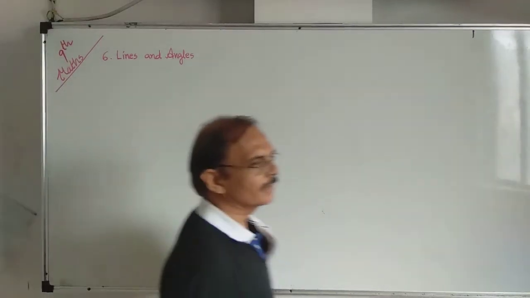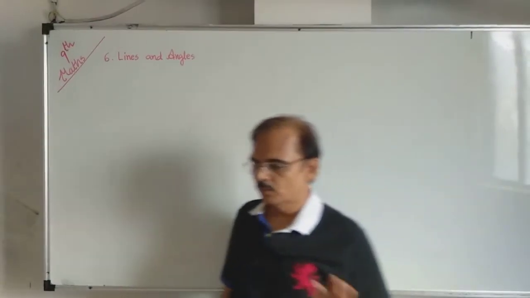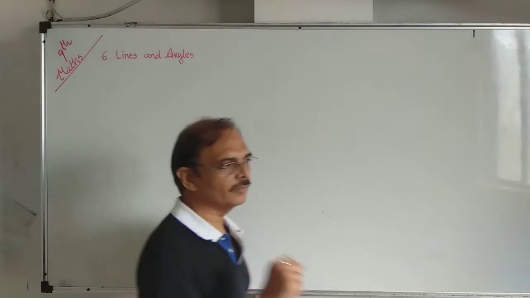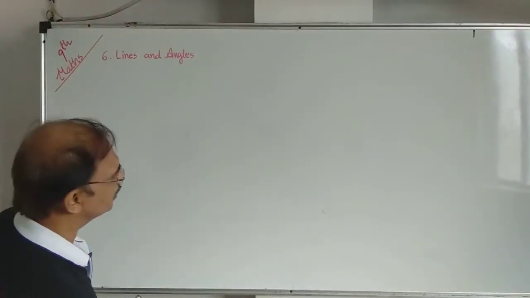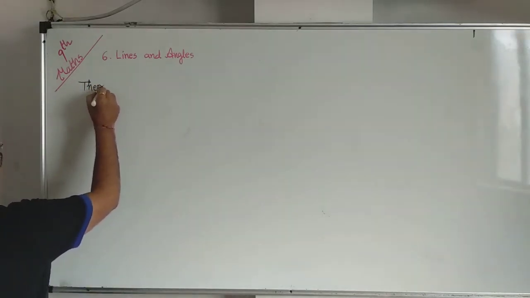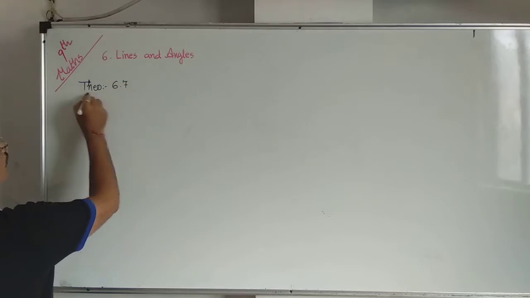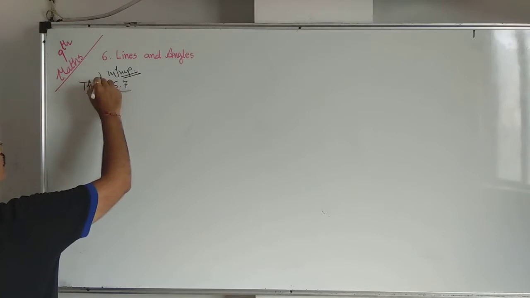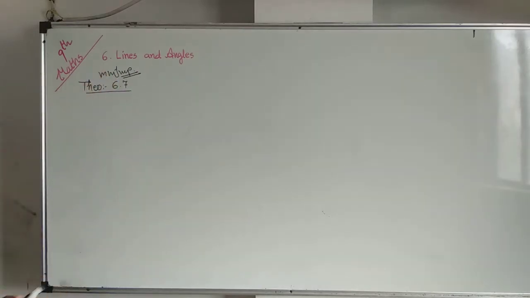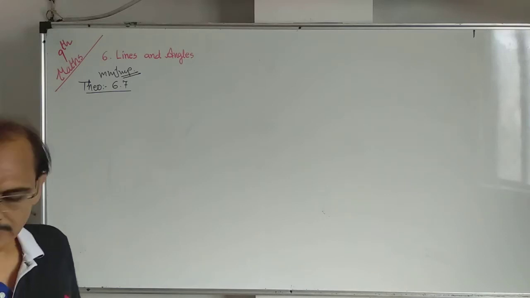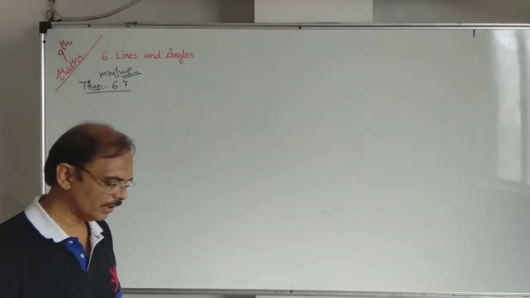Let us start the exercise. Before starting exercise 6.3, we have to do theorem number 6.7, which is the most important theorem from the exam point of view. It is a very simple theorem, and you have to prove it. In your textbook, it is given on page number 105.